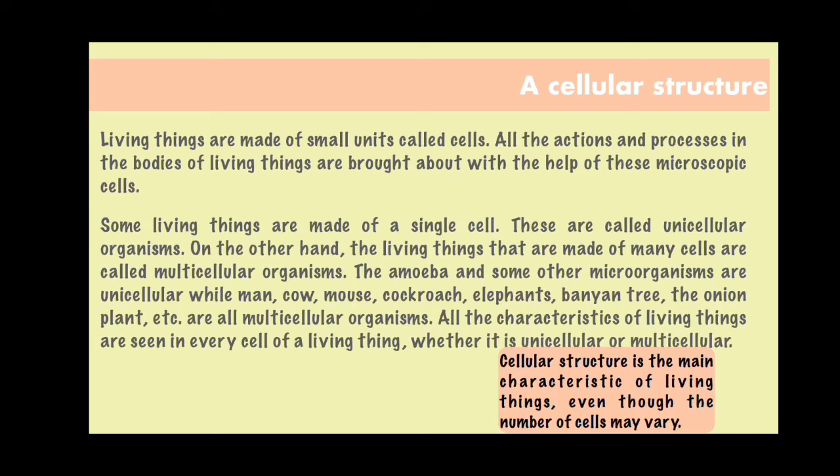Now, you might be clear about the difference between multicellular and unicellular organisms. Despite all the other characteristics of living things, cellular structure is one of the main and important characteristics of living things. Whether the number of cells is one or many doesn't matter here.